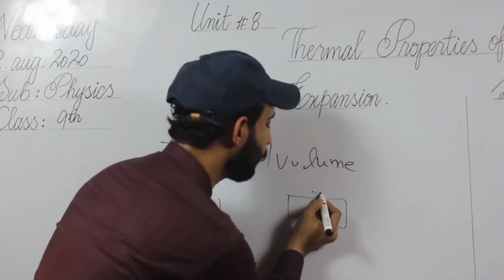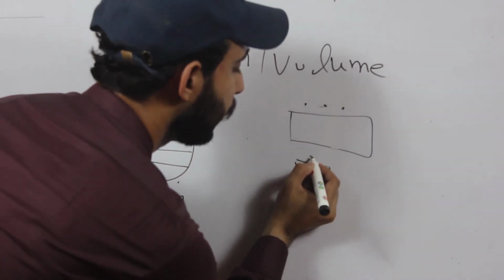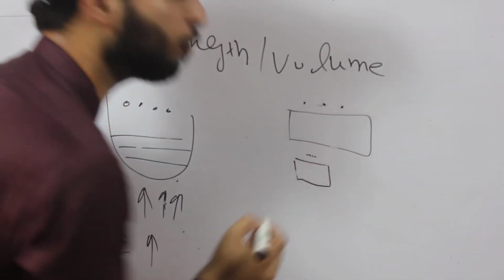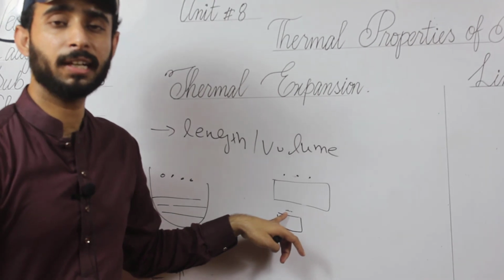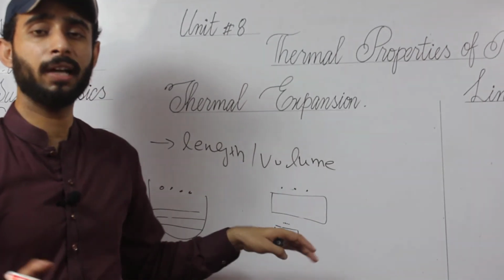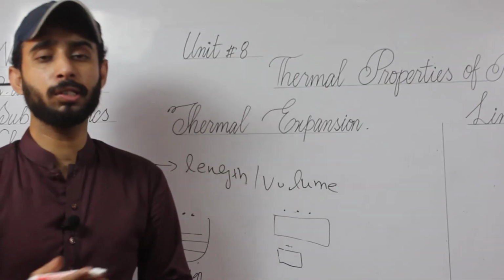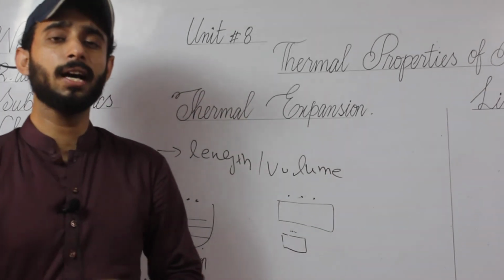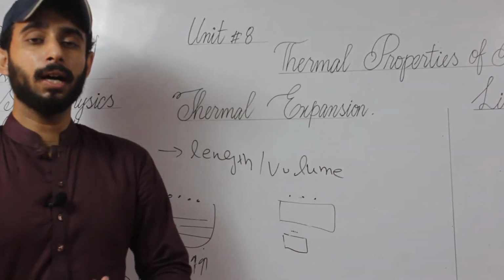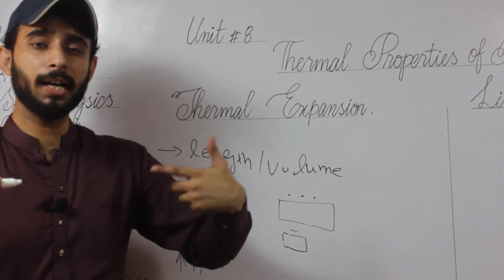Just like here, if the gap is like this, whenever the temperature is decreased, the gap between the molecules decreases. Whenever the gap between molecules decreases, the kinetic energy decreases. Whenever the kinetic energy decreases, the volume also decreases. That is the process by which you can understand how the volume or the length increases or decreases.